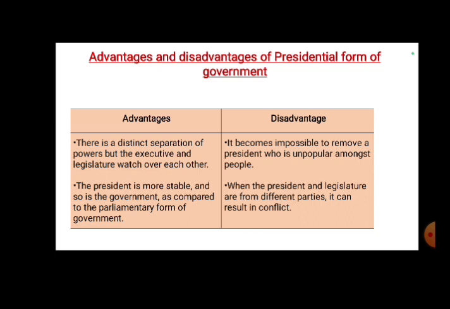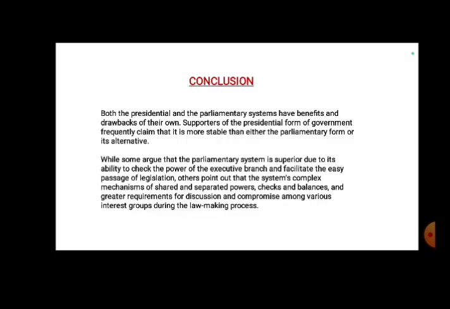Let us see the disadvantages. It becomes impossible to remove a president who is unpopular amongst people in this type of presidential form of government. And second is, when the president and legislatures are from different parties, it can result in conflicts.